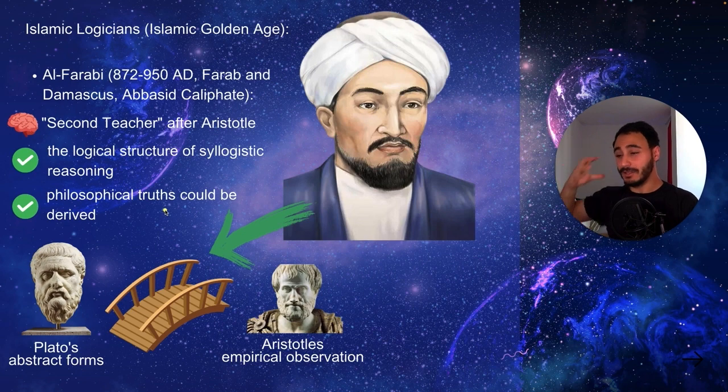So he brought this logical structure and the abstract forms of Plato's, and he added upon it, and he implemented that to the philosophy. And then you got experiments, and above these experiments you have tests that give you some conclusions. Within the syllogistic reasoning, you got some logical structures that help you to derive some philosophical truths and conclusions. And for that time, that was a huge thing.